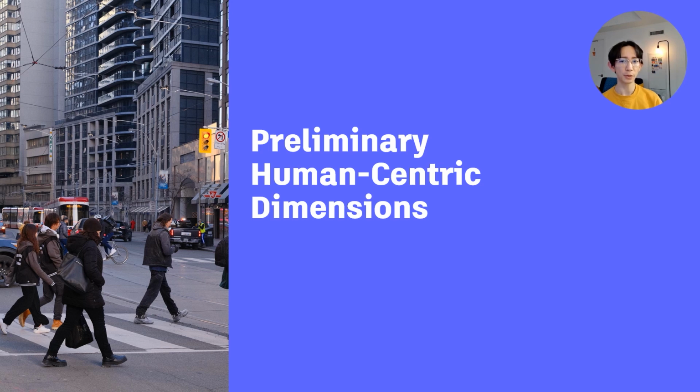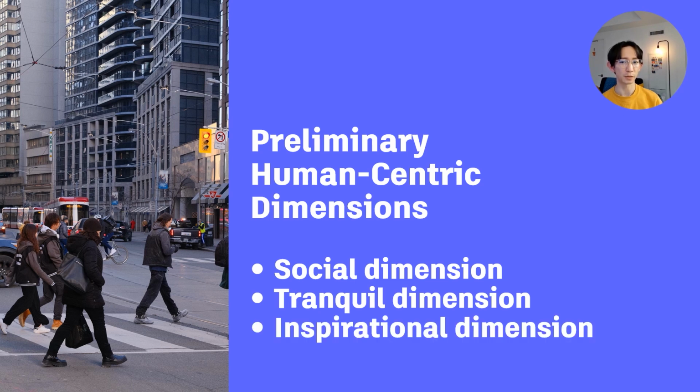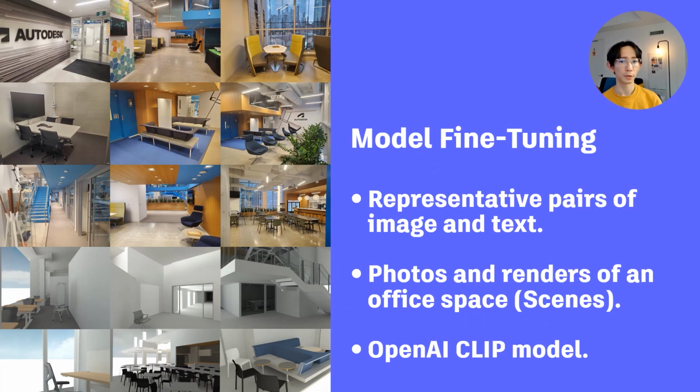Hence, we fine-tuned a pre-trained VLM following this preliminary set of 3 human-centric dimensions: the social dimension, whether a scene looks social or isolating; the tranquil dimension, whether a scene looks tranquil or distracting; and the inspirational dimension, whether a scene looks inspirational or boring. We used OpenAI's CLIP model and fine-tuned it with our own dataset of scenes composed of photos and 3D renders of an office space.